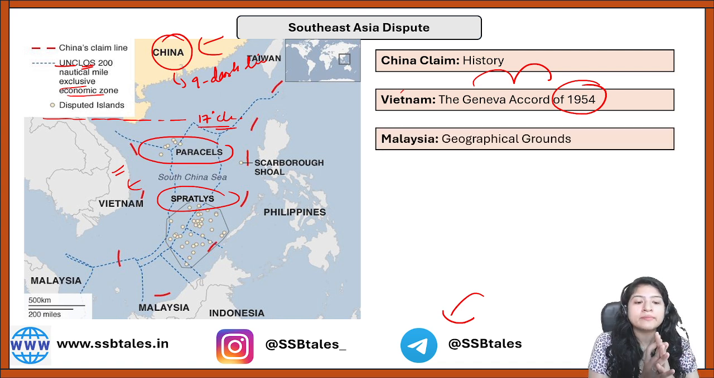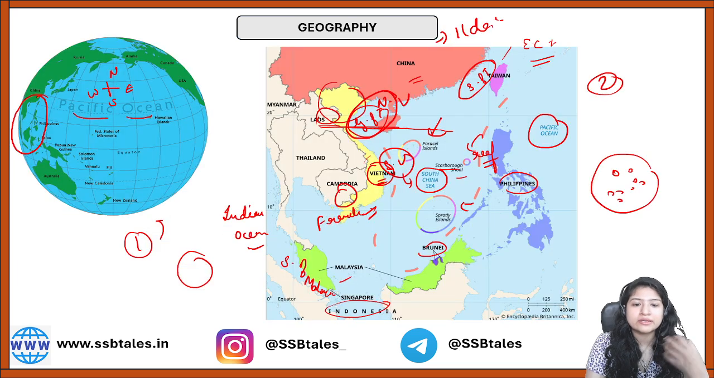Now coming to Malaysia's reason. Again I would have to go back. I hope it's not very confusing for all of you. Now if you look at where Malaysia lies, this is also green portion, this is also green portion, both are Malaysia.